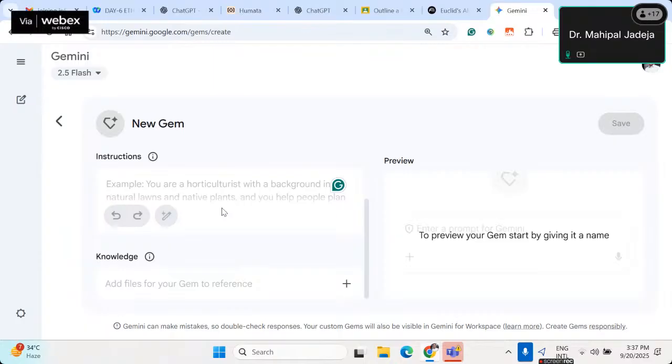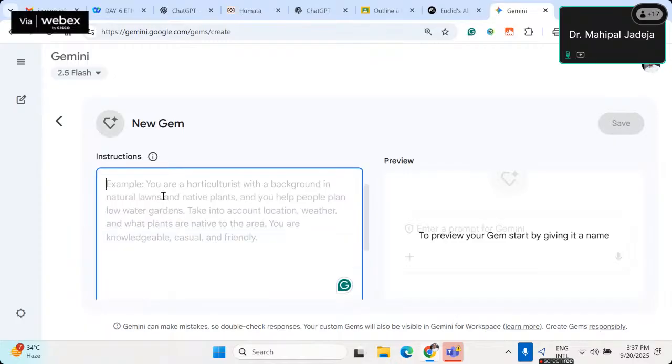I can include this feature also, I can include that feature also, but of course there are some limitations, because limitations will come in terms of length of instructions. You can't give too many instructions over here. There is a specific character limit. If you go beyond that, then it won't allow, right? So you have to be precise. What is your priority with respect to functionalities? Which functionalities do you prefer to have? Which are your mandatory functionalities which you would like to put in this particular Gem or custom GPT?